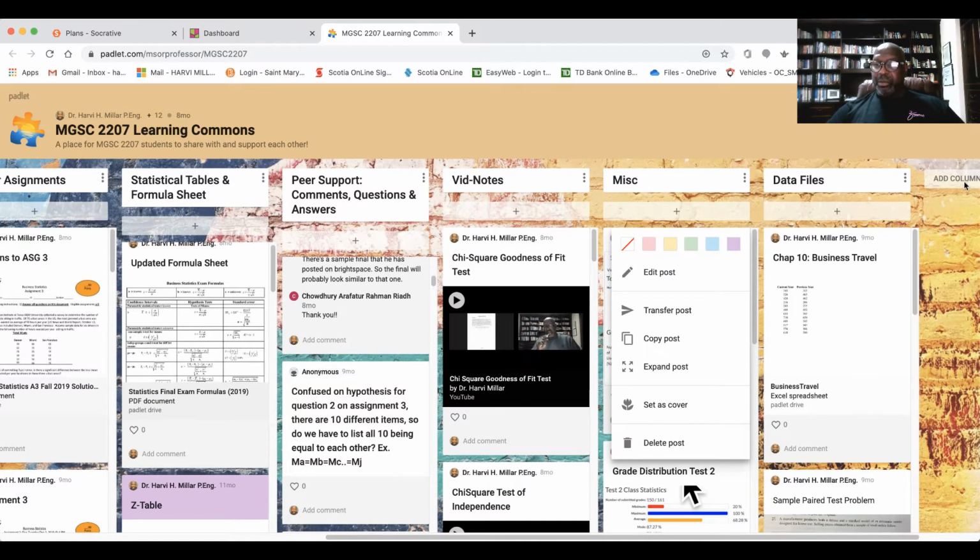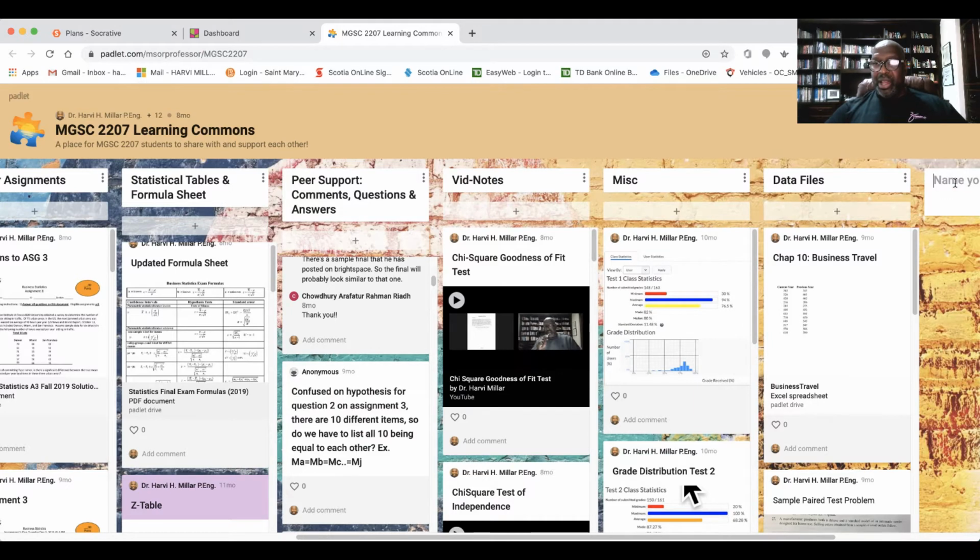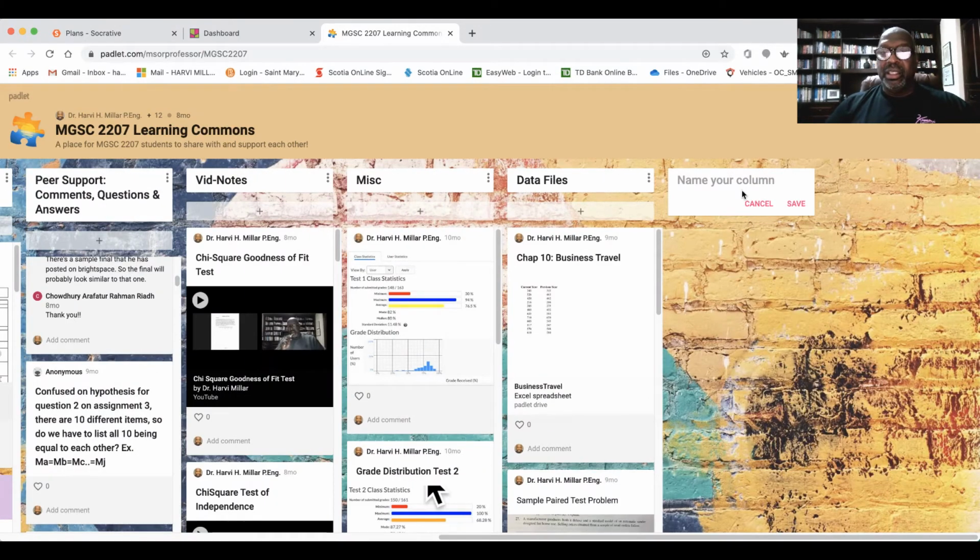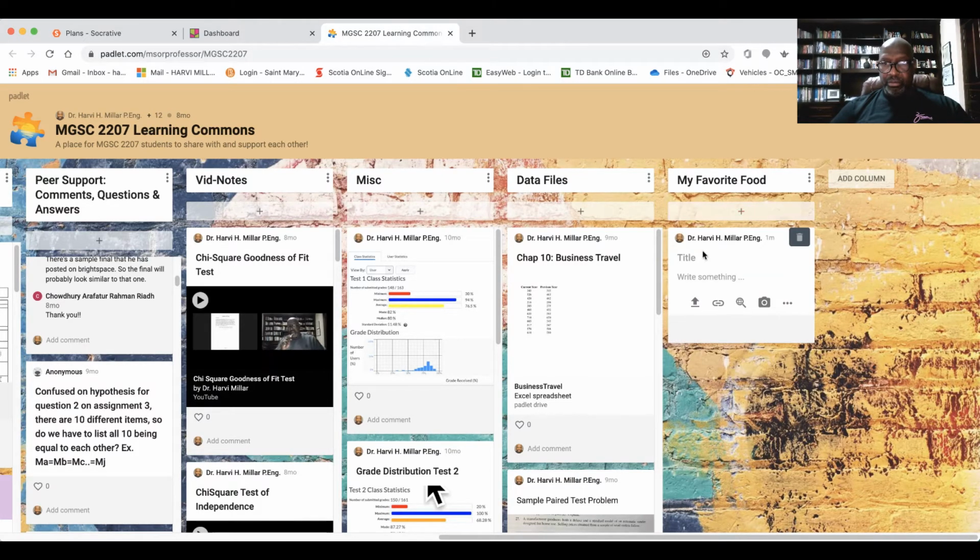All right. So let's just see a simple example of how we could add a column. As you can see here, add a column. We would have to name that. Let me see, what would I call that? My favorite food. Save that. And then under my favorite food, I could put something under here. What do I want to call that? Caribbean foods. Right? Write something.